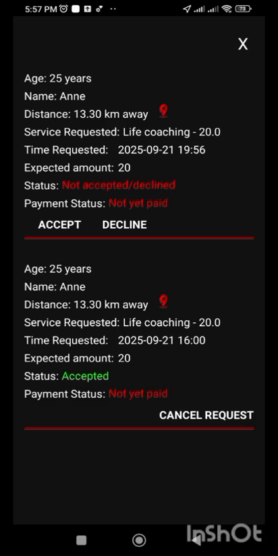The status. The status means whether you have accepted or declined. When you decline a request, it is deleted. And then the payment status. The payment status shows whether the buyer has paid. When the buyer pays, the payment status becomes paid. When you accept, let's accept, the status changes to accepted. Now it is after you have accepted the services that the buyer will be prompted to pay for the services. And it is after they have paid that you can deliver, you can start to provide the services.